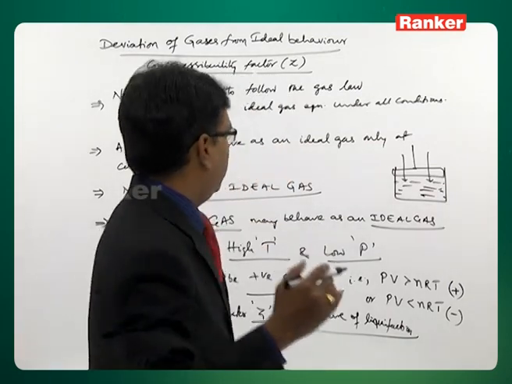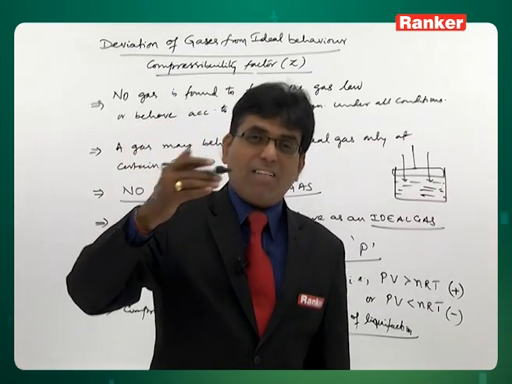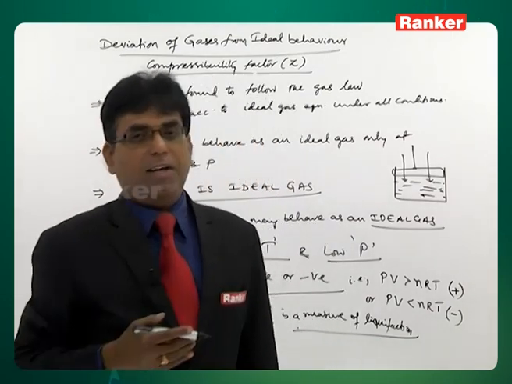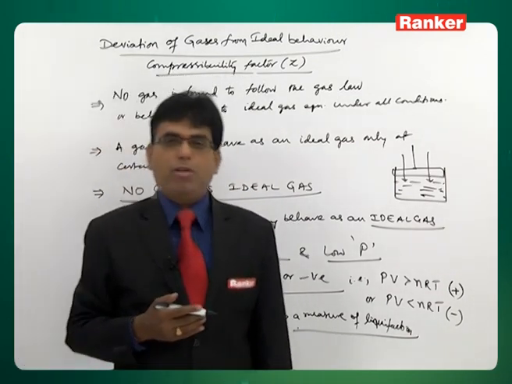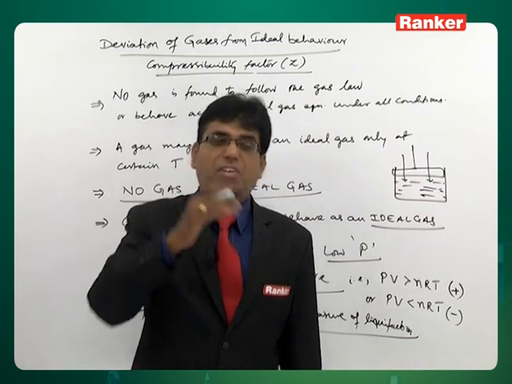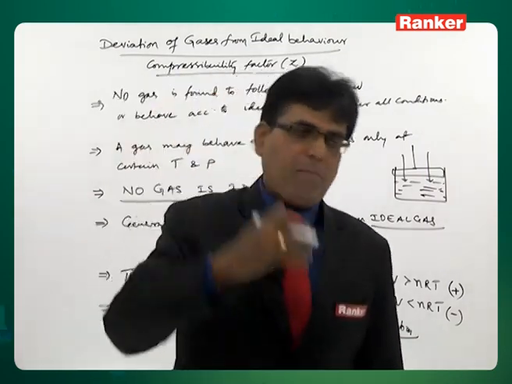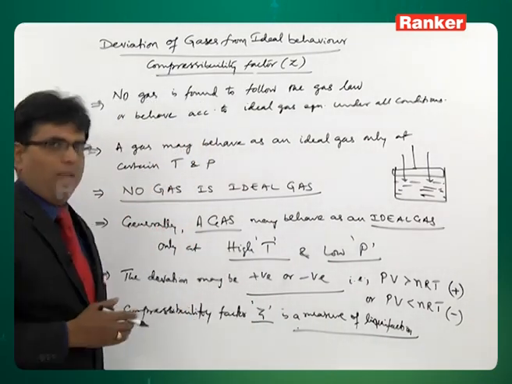From the nature of the graph, we could explain the ability of gases to undergo liquefaction and the magnitude of deviation of gases from ideal behavior. That is what we are going to look at in the graph.